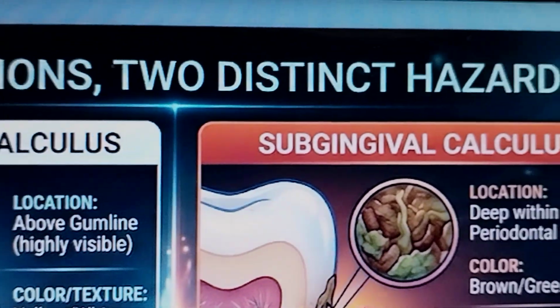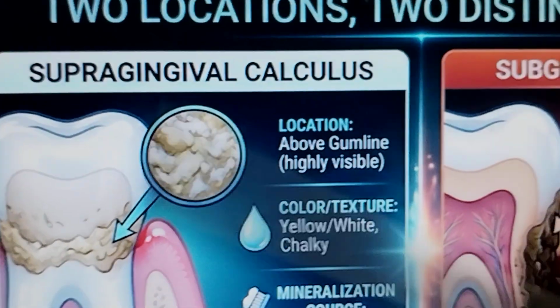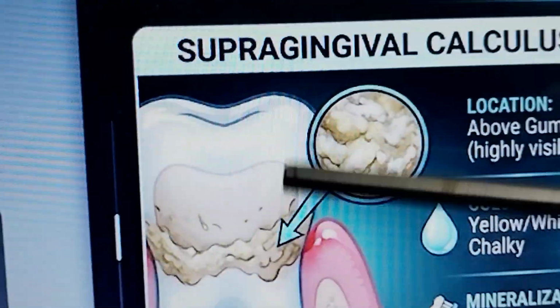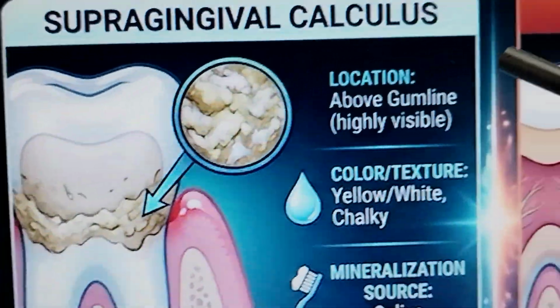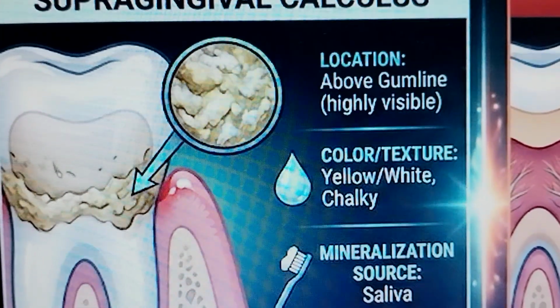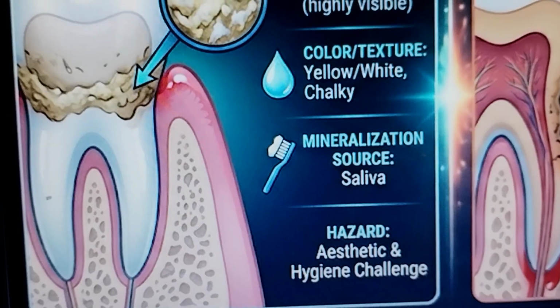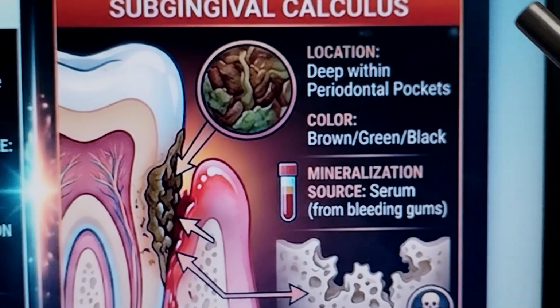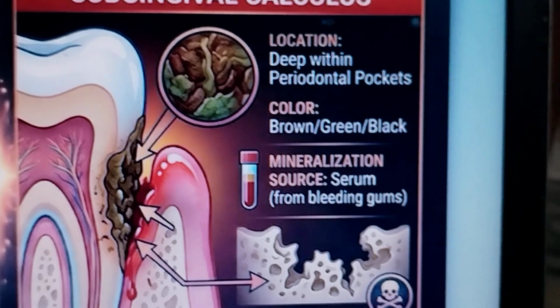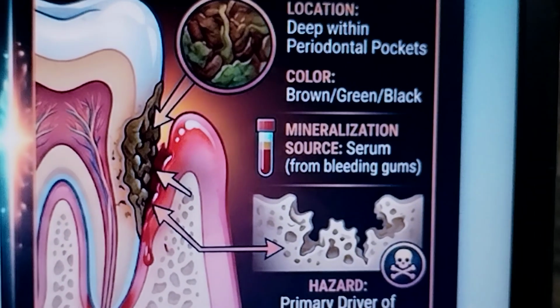Okay, two locations, two distinct hazards. That is, as I told you previously, the supragingival calculus and the subgingival calculus. Supragingival calculus is above the gum line. You can see it above the tooth, highly visible. Color and texture: yellow, white, chalky. Mineralization source: saliva. Hazard: aesthetic and hygiene challenge. When it comes to subgingival, deep within the periodontal pockets, brown or green in color, the mineralization source is serum from the bleeding gums. Primary driver of chronic bone destruction.